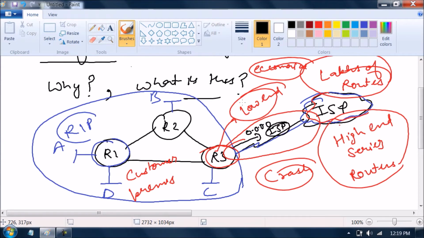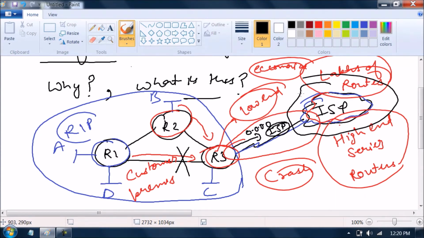Agree? Now try to understand a simple thing. If you have to do it manually, you will define a default route on R2 pointing towards R3. Now you will define a default route on R1 pointing towards R3. Now there is a problem. You know what the problem is? The problem is, if somehow this link goes down, the customers who are connected to R1 will not be able to send traffic to the ISP because their route is not present.